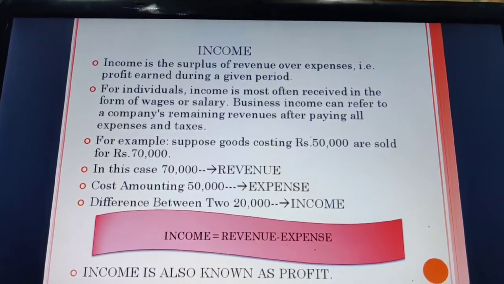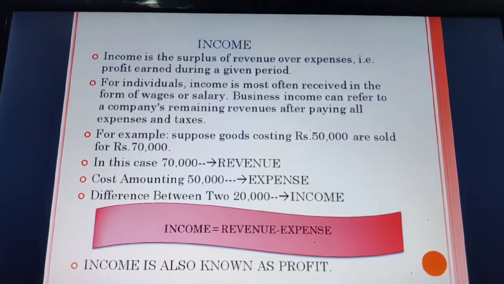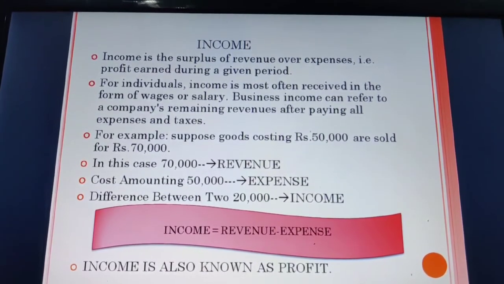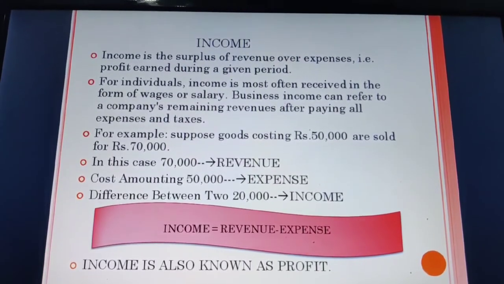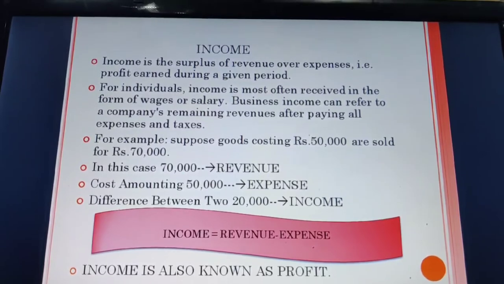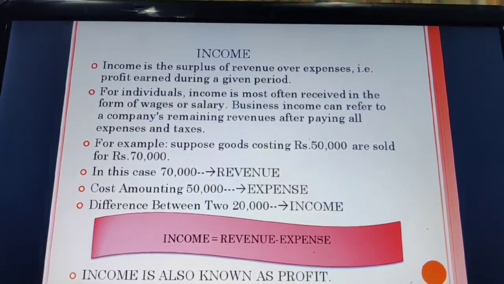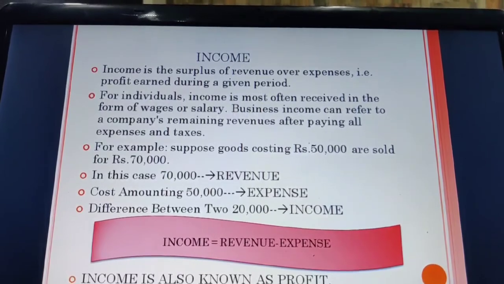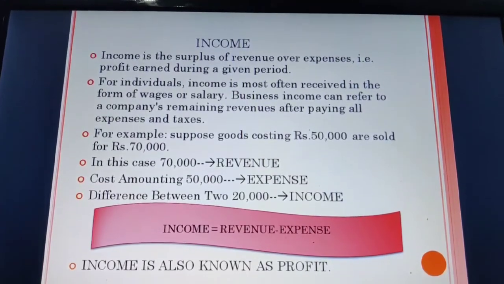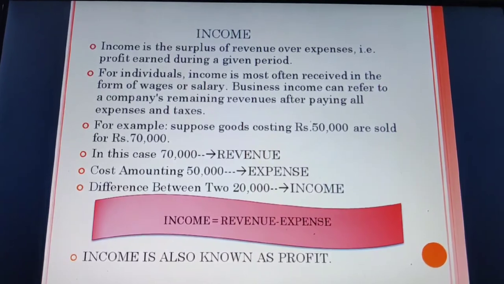Cost: the actual cost to produce that product was rupees 50,000. So the expense comes to rupees 50,000. And the difference between the two, that is revenue minus expense, becomes rupees 20,000 as your income. Income is also known as your profit. Alright, let's proceed.